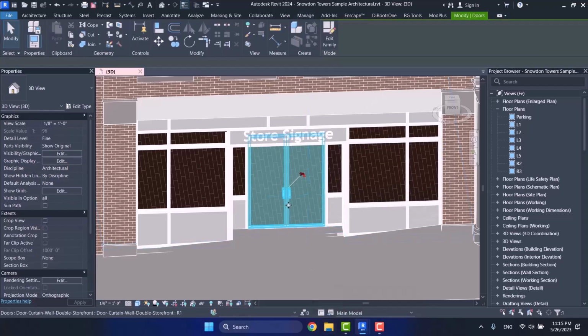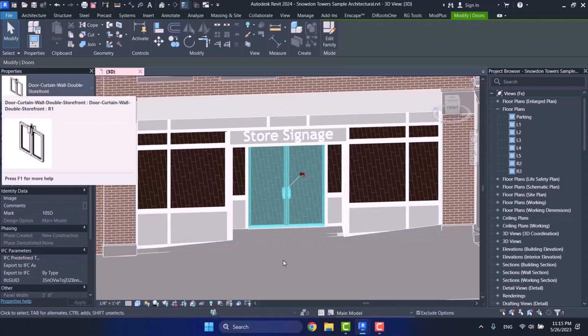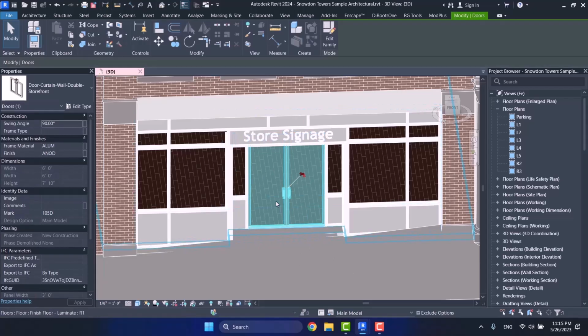Okay, now let's analyze this. As you see, this door here is a curtain wall door. And curtain wall doors don't have the width and height parameters. They don't even have seal height because you achieve this door by placing some grids. For example, you have made some grids here and in here for your curtain wall.